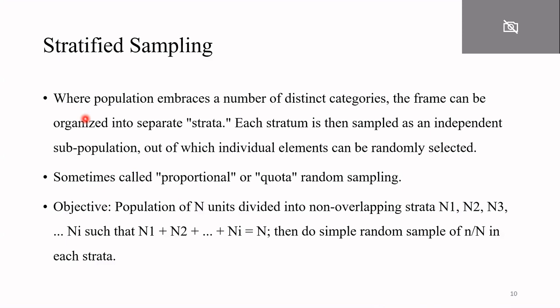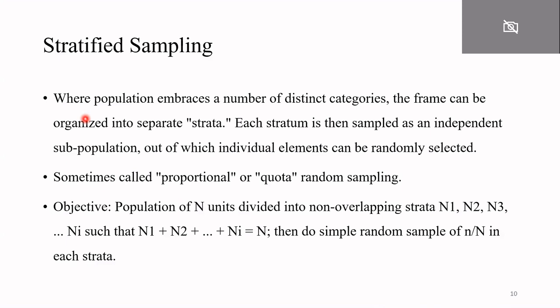Actually, quota sampling we have already discussed. It's a type of non-probability sampling. So the question is, what is the difference between stratified sampling and quota sampling? It's basically quota sampling. So both, in terms of their selection of population elements, are the same. But quota sampling is a non-probability sampling.